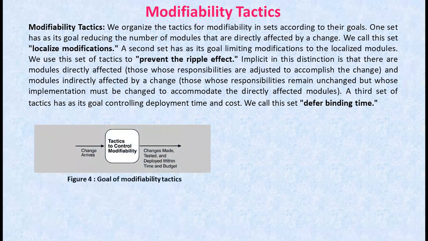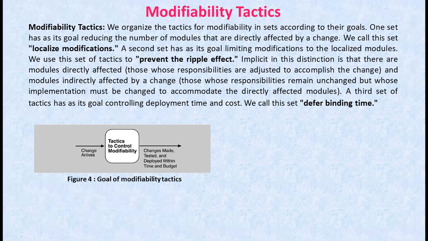Here we are going to organize the tactics for modifiability in sets according to their goals. One set has its goal reducing the number of modules that are directly affected by a change, and we call this localized modifications. A second set has its goal limiting modifications to the localized module. We use this set of tactics to prevent the ripple effect.